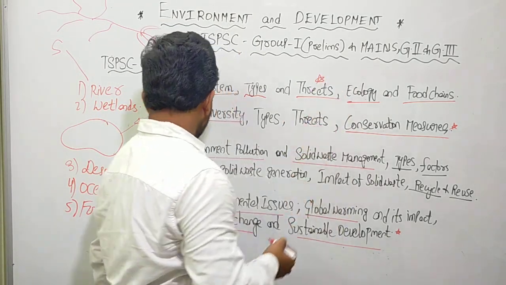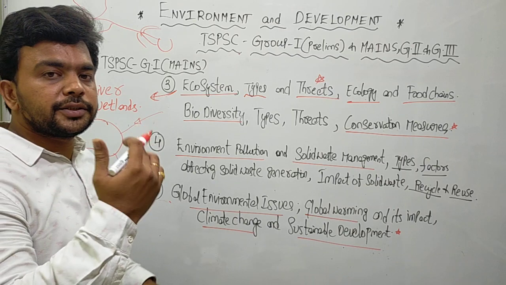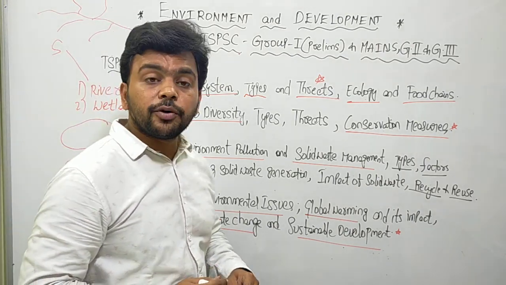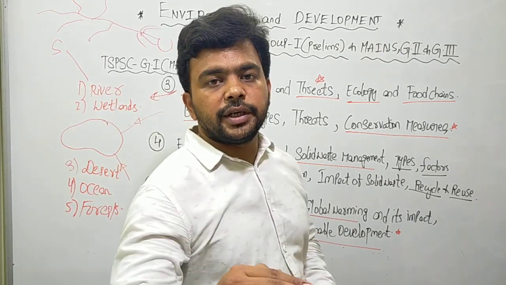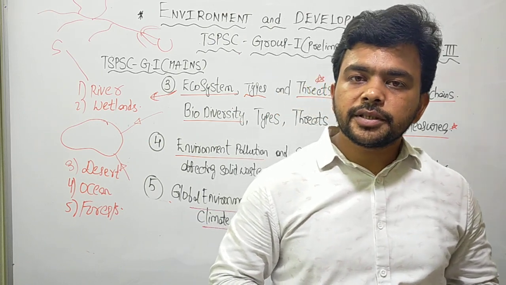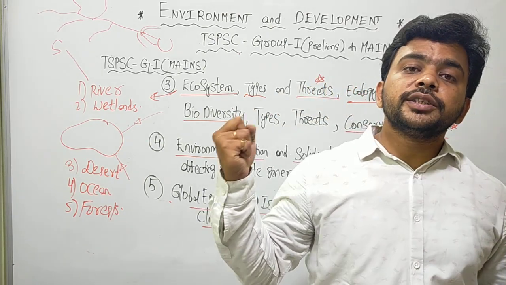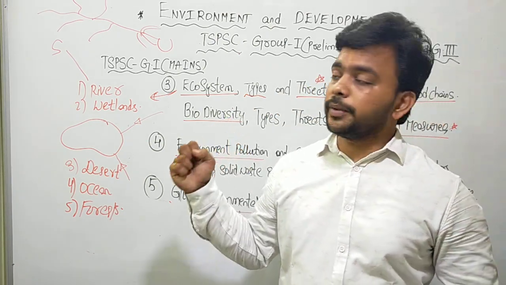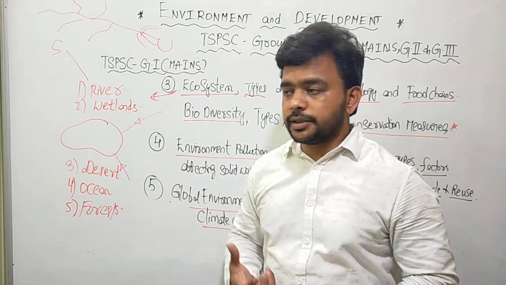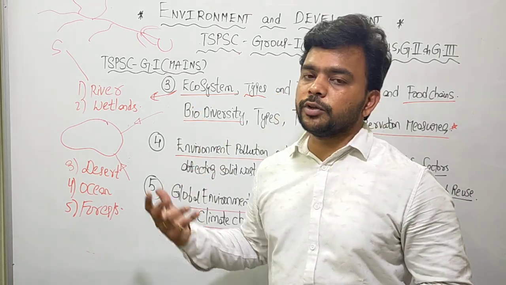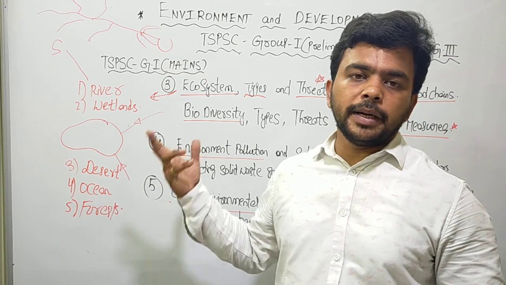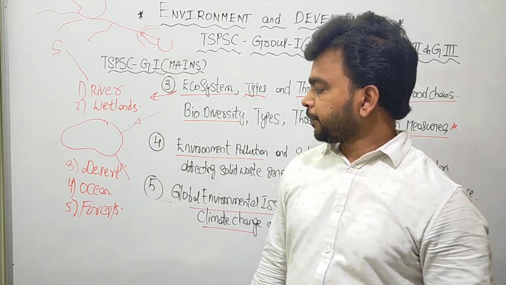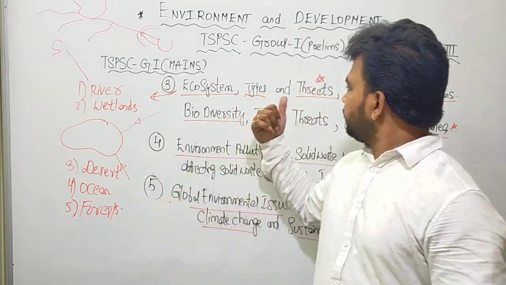For example, take the case of the forest ecosystem. What are the threats faced by the forest ecosystem? Deforestation, the cutting down of trees by humans for various purposes. Excessive utilization of forest resources. Forest fires are the biggest threat, and forest fires can be from natural causes or man-made causes. So these are all the various threats.